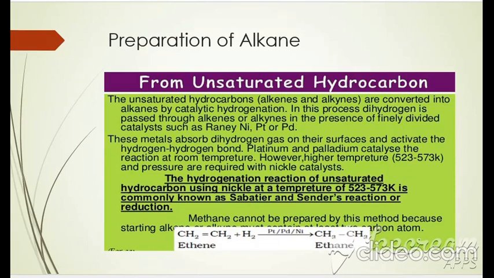What is the alkane? Carbon single bond. 2 carbons are bonded to each other. How are they bonded to each other? By sigma bonds, and they are tightly bonded to each other. Basically, how do you prepare it? The first example of preparation is from the unsaturated hydrocarbons. Unsaturation means double bond or triple bond, any hydrocarbon containing a double bond or triple bond. Unsaturated hydrocarbons you can convert into alkanes, into the single bond, by catalytic hydrogenation.